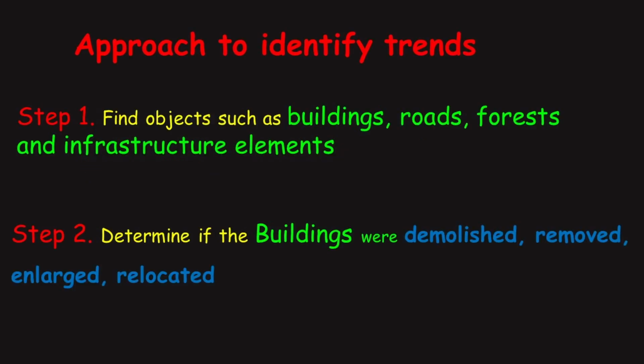How to identify the trends from a map? Here I provide a reliable approach to find main trends. Objects such as houses, roads, forests, and infrastructure elements should be used to describe trends. How different objects can be used in the description of trends.